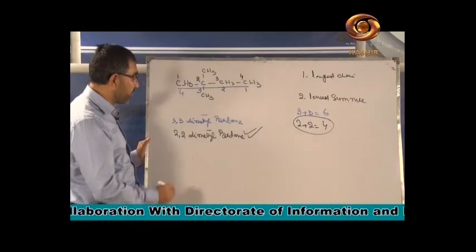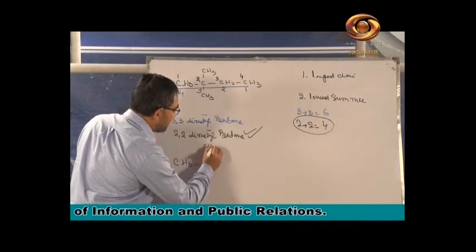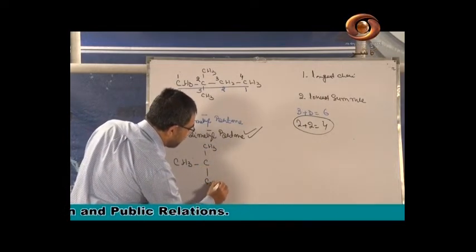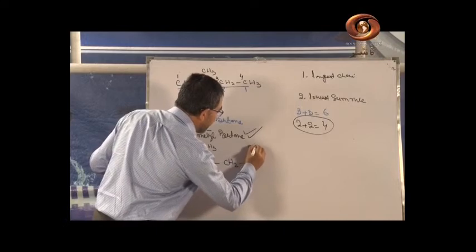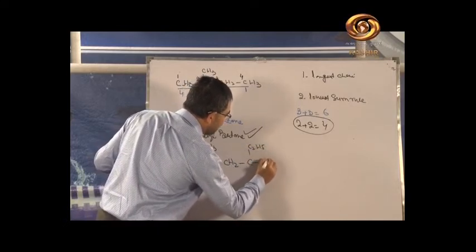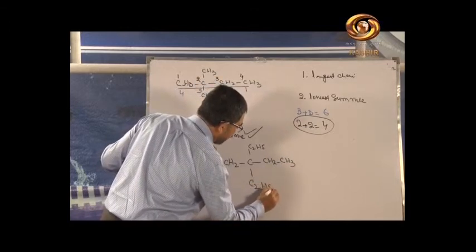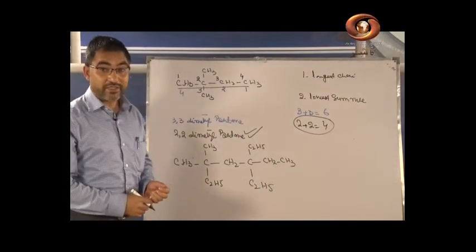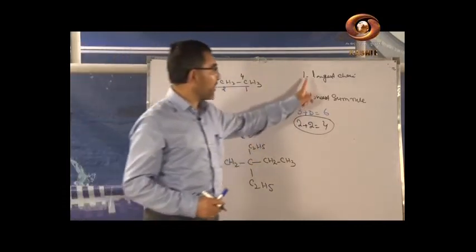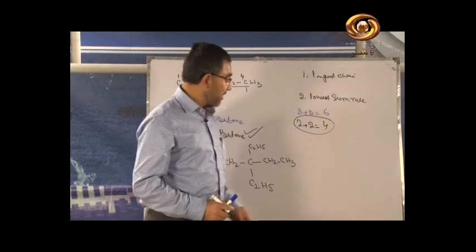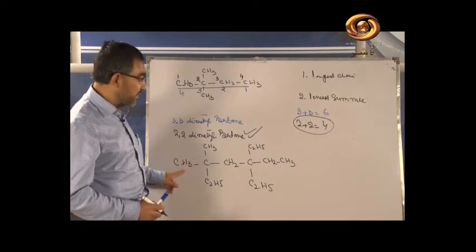Now we will take another example. If you have data like this, you have this compound: CH3, you have C2H5, you have CH2, you have C2H5, you have CH2, CH3 and you have here C2H5. The question is a little tedious, we have taken a big example. So first of all you have to select the longest chain, that is, where the longest chain will form. If you go through this straight chain, how many carbon atoms come in the straight chain?